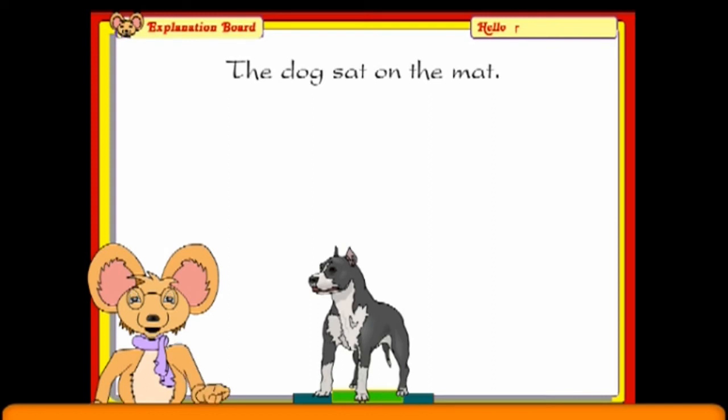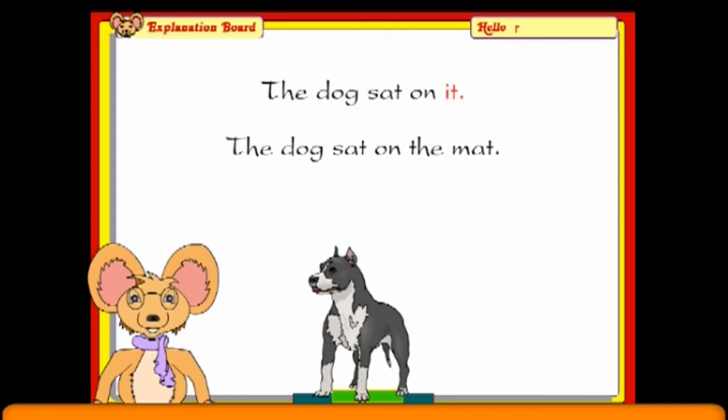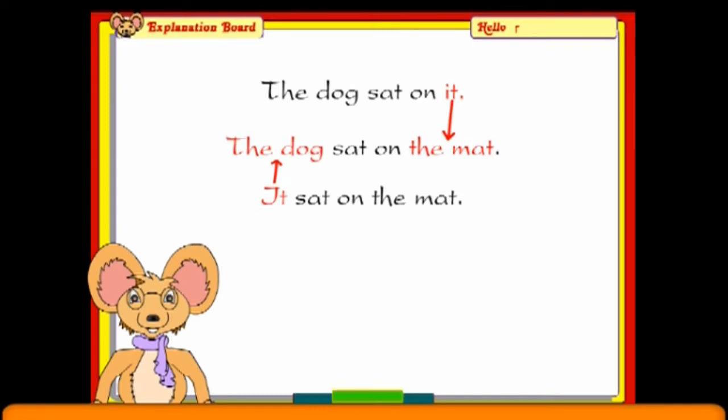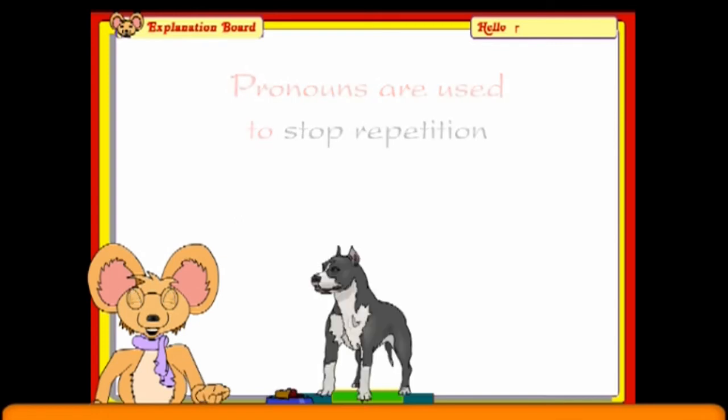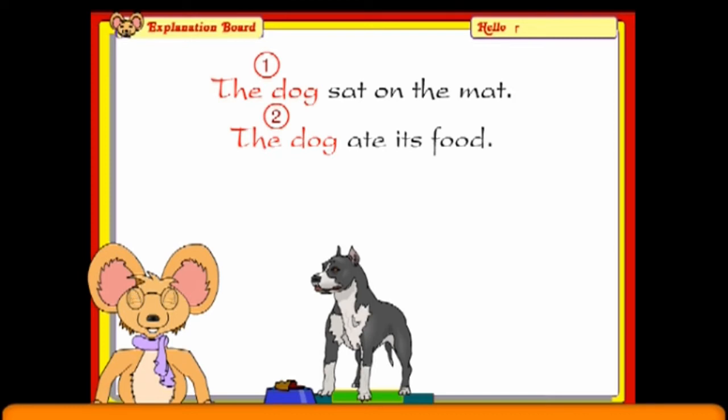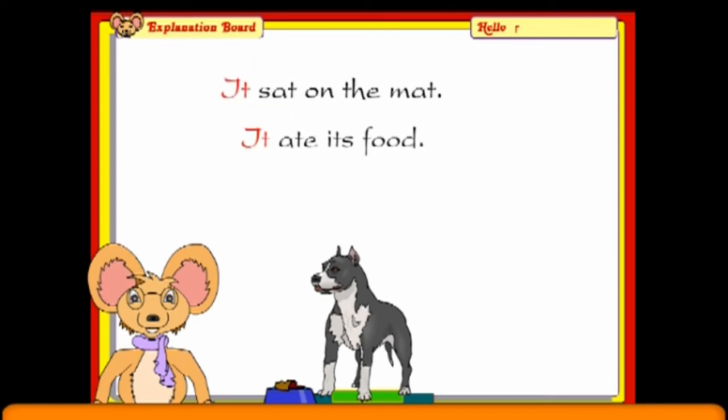The dog sat on the mat. The dog sat on it. It sat on the mat. Here it refers to the mat as well as the dog. Pronouns are used to stop repetition. In both sentences, the dog refers to the object. It sat on the mat. It ate its food. The word dog is being replaced by the word it to avoid repetition.